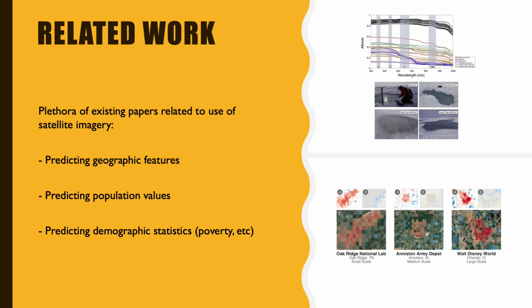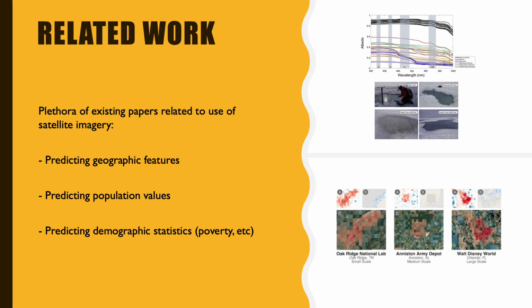We're not the first to use satellite imagery as a predictor variable in a machine learning framework. There exist many use cases for both regression and classification utilizing remote sensing data. The most obvious use case is predicting geographic features. Like in one paper, the authors propose methods to extract Arctic melt ponds, critical features of the Arctic ecosystem for understanding how an ecosystem will operate. This is shown in the top right image.